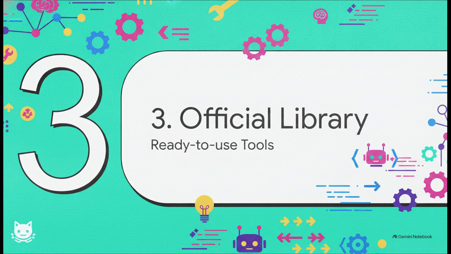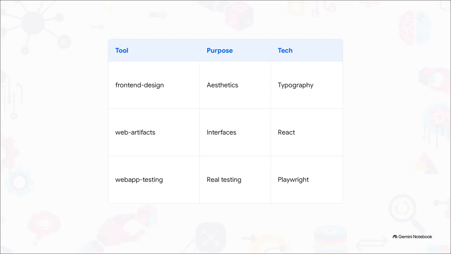Section 3. The official skills library. Okay, the official GitHub repo gives us over 17 ready-to-go skills right out of the gate. Let's do a rapid-fire tour of the front-end developer stack you get. First, there's the front-end design skill, which nails down product aesthetics, typography, and layout. Then the web artifacts builder tags in to construct your interfaces using React, Tailwind, and ShadCN. But here is the absolute kicker. There's a web app testing skill that literally uses Playwright to open your app and run real test flows. You aren't just generating code here, you're building a self-testing pipeline.